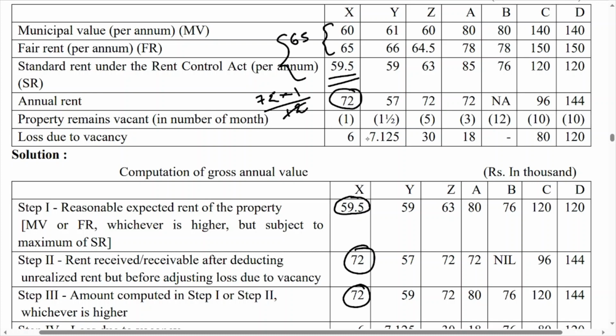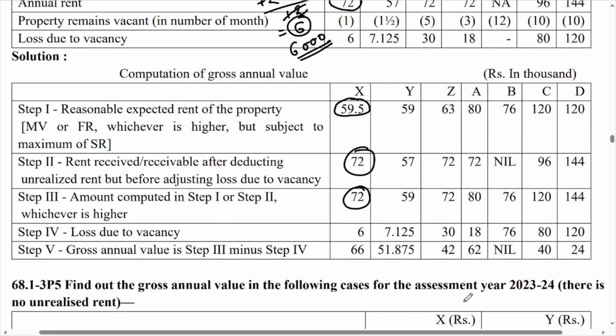So 12 sixes are 72, and 6 ones are 6. So your loss due to vacancy in the first situation is 6,000, because rupees is given in thousand. But we will write down, because we have given the title of computation of gross annual value in thousand, we will deduct here only 6, because all rupees are in thousand. So now if you deduct 72 minus 6, then you will get 66 as the answer for step number 5.